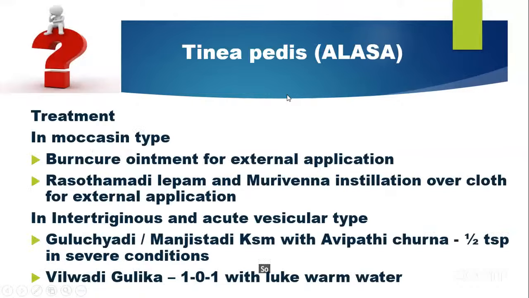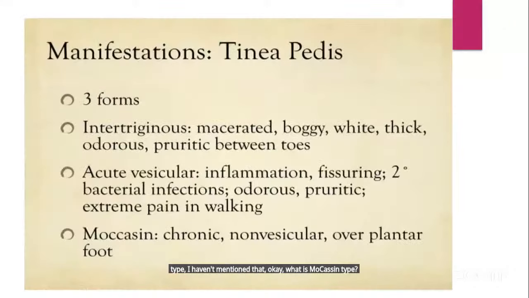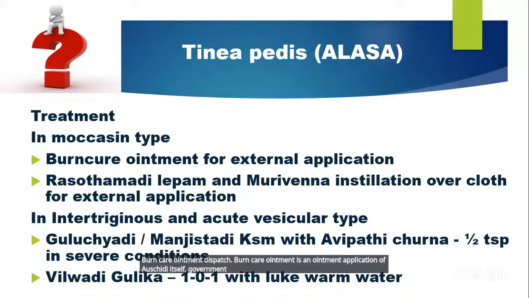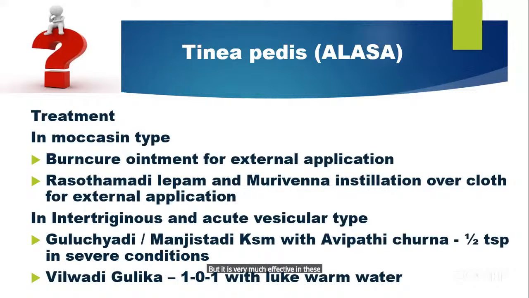So according to my experience, I am treating on the basis of type, moccasin type, I have mentioned that. What is moccasin type? It is chronic non-vesicular. If it is non-vesicular, I am giving external application basically. It is easy. Burn cure ointment is best. Burn cure ointment is an ointment application of Aushadhi itself, government supply. It is very good. It is basically for burns, but it is very much effective in these cases also, according to my concept.